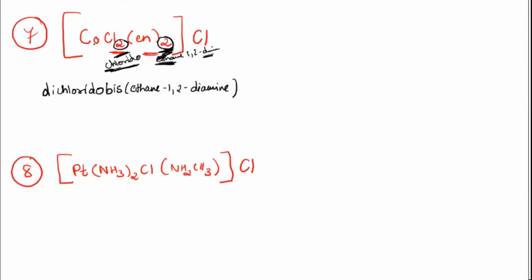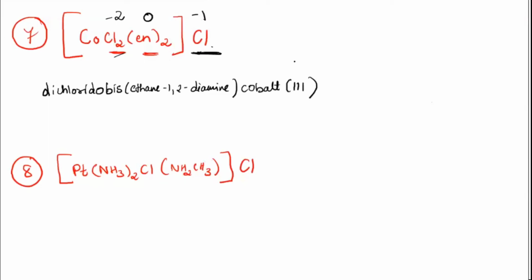Then you need to calculate the oxidation state of cobalt. Here chloride, I have two molecules, so it will be -2. Ethane-1,2-diamine is neutral, so 0, and this is -1. Everything will go to that side, so it will be +3. So you can write cobalt and then 3. And the last, the counter ion is Cl, that is chloride. So chloride. Followed? Understood, everyone?